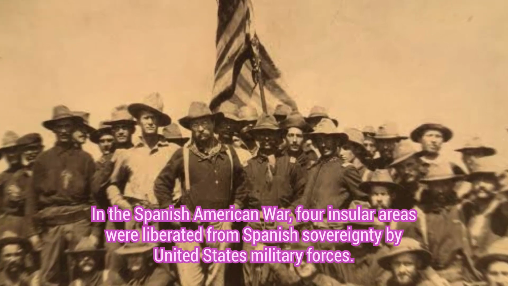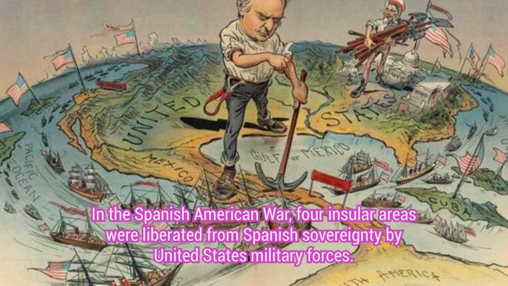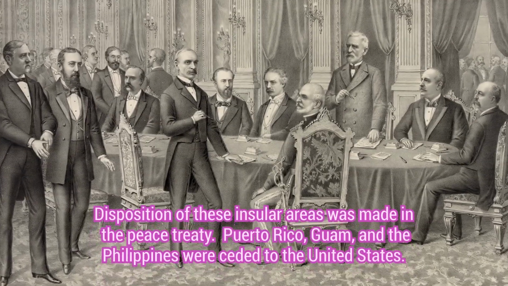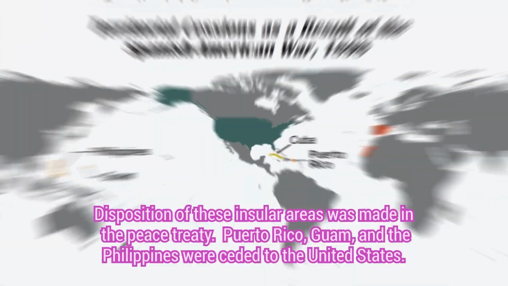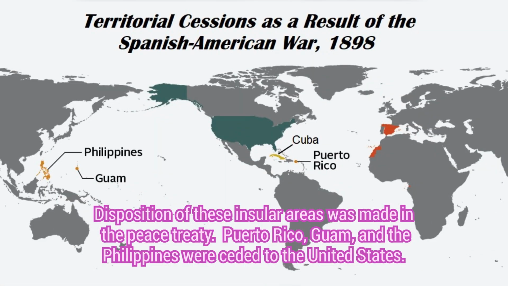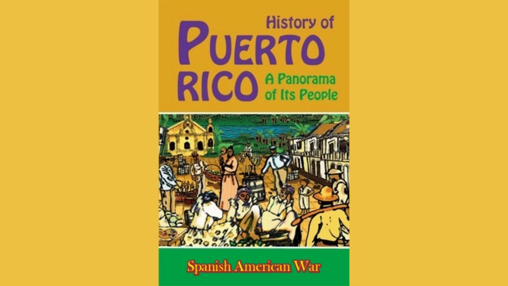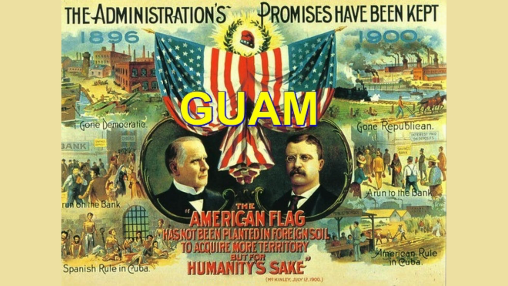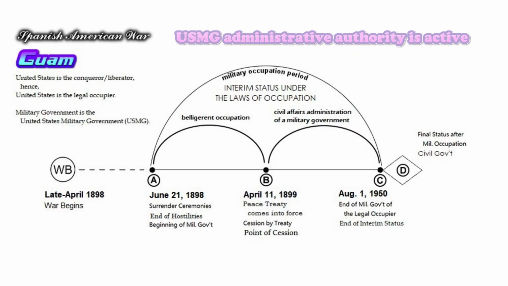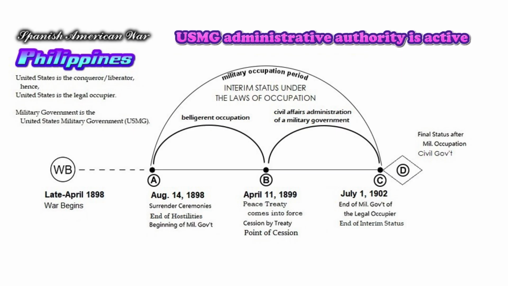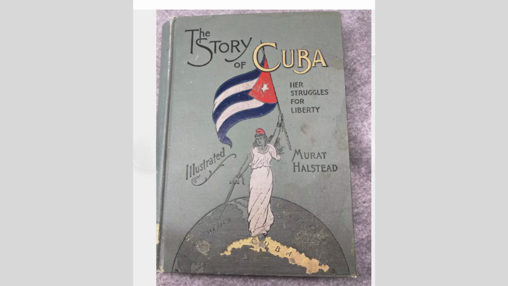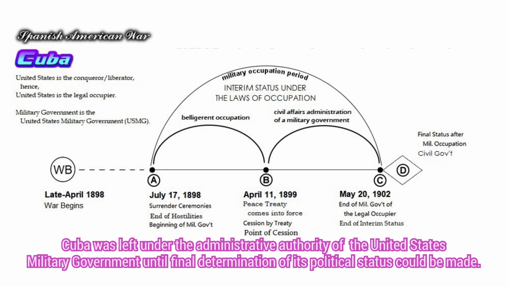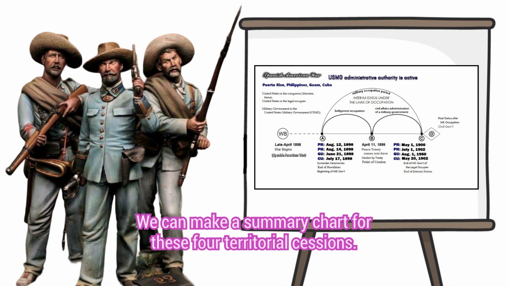In the Spanish-American War, 4 insular areas were liberated from Spanish sovereignty by United States military forces. Disposition of these insular areas was made in the peace treaty. Puerto Rico, Guam, and the Philippines were ceded to the United States. Cuba was left under the administrative authority of the United States military government until final determination of its political status could be made. We can make a summary chart for these 4 territorial cessions.